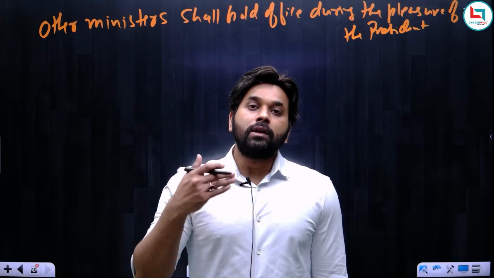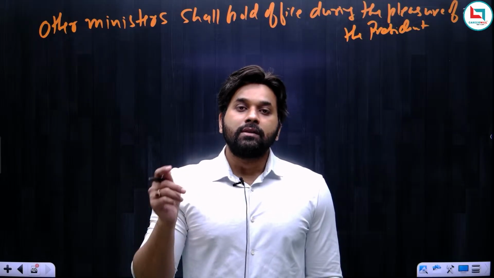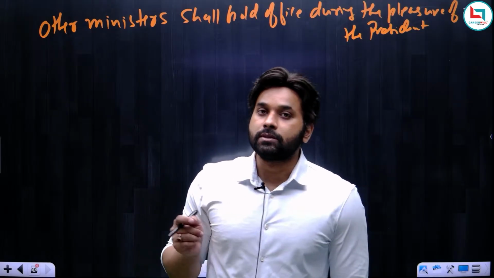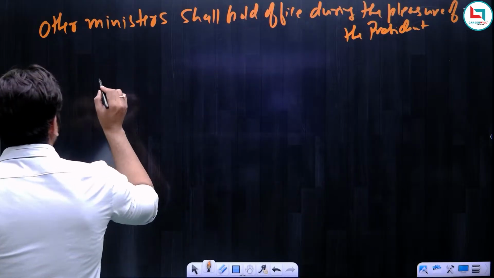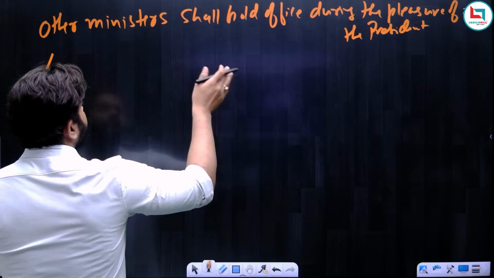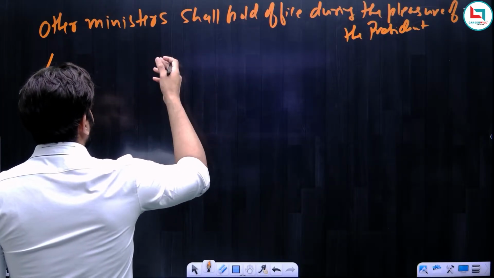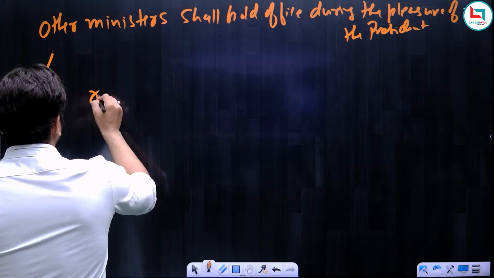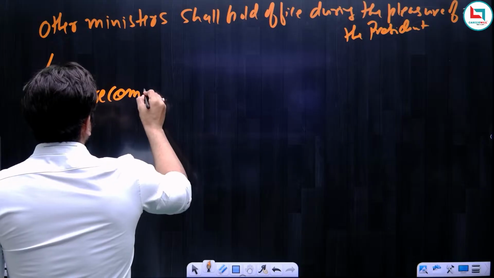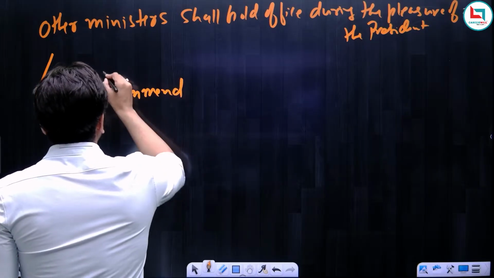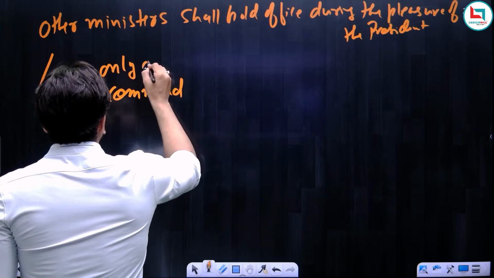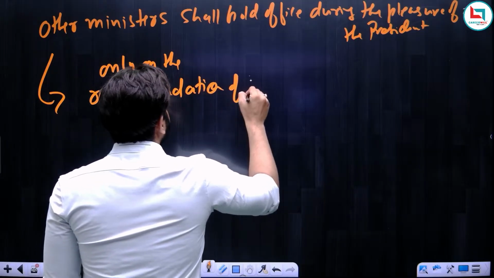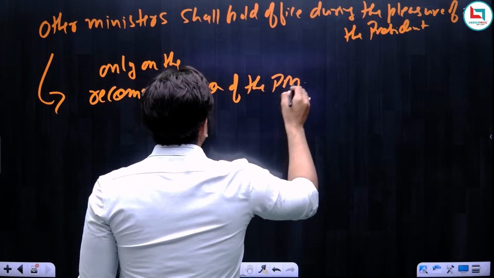It is only on the recommendation of the prime minister that the president removes that particular minister from the office of minister. So the answer is simple: the president can never remove a minister from the office just like that. The president can remove a minister from the office only on the recommendation of the prime minister and not without it.